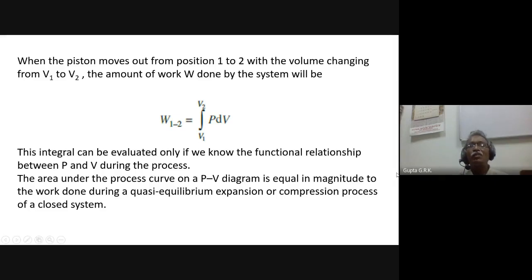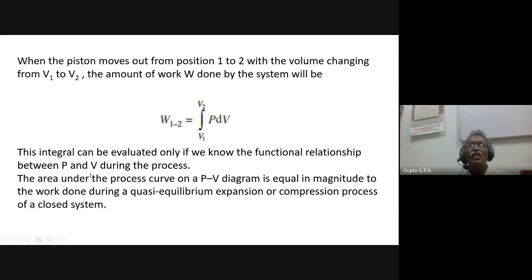This integral can be evaluated only if we know the functional relationship between P and V during the process. So if I want to integrate it, P is to be expressed in terms of V so that I can integrate this. I have to know the relation between P and V as a mathematical relation. Then only I can integrate it.